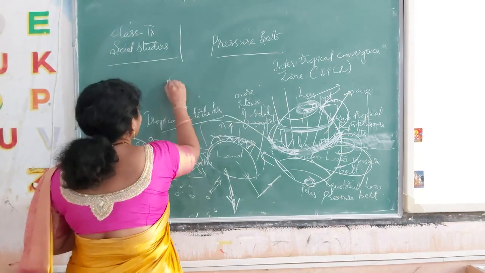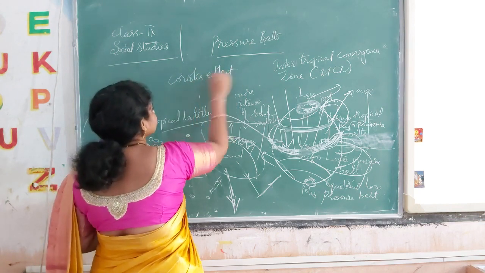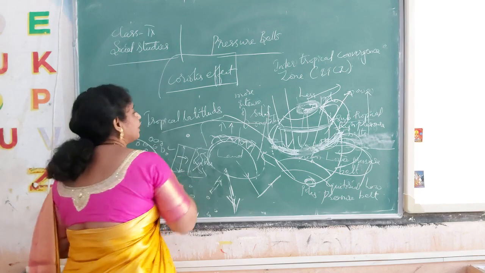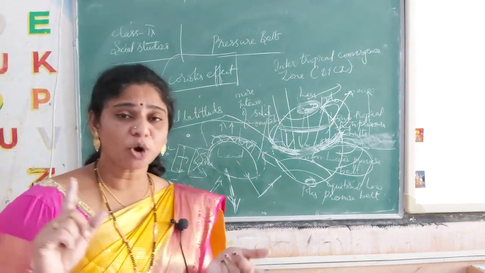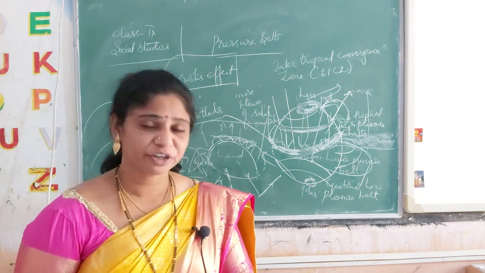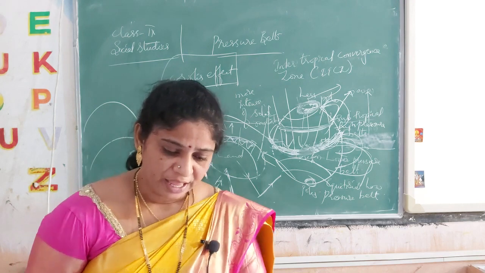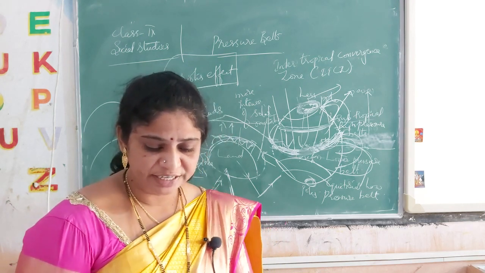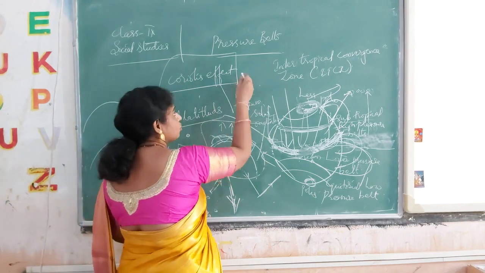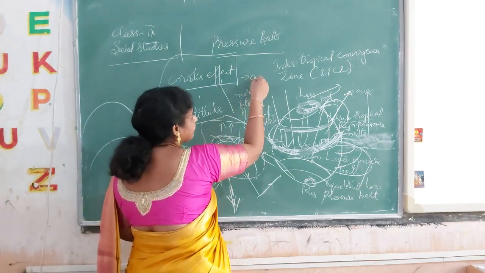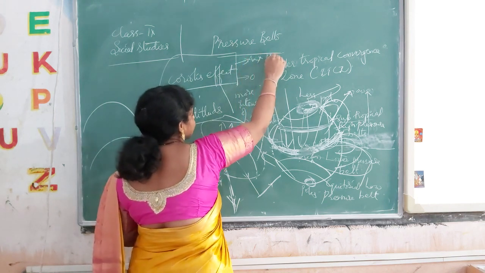So that effect we call the Coriolis effect, which affects the wind movement according to the movement of the earth. The Coriolis effect has zero effect near the equator, and it has maximum effect at the poles.